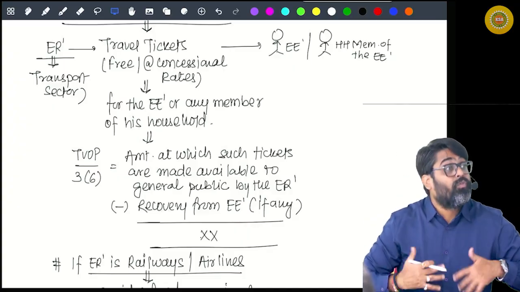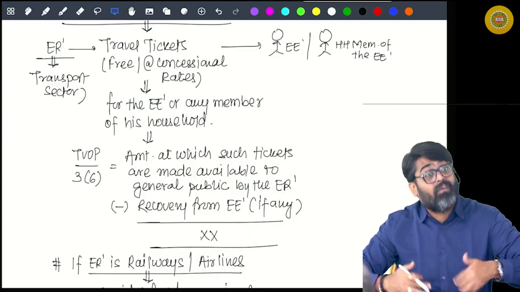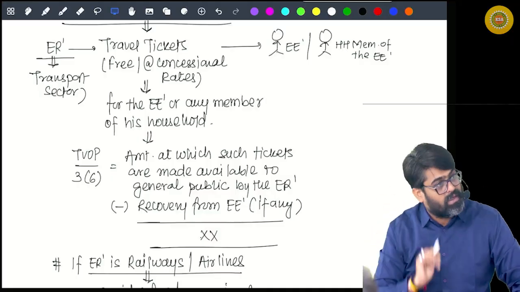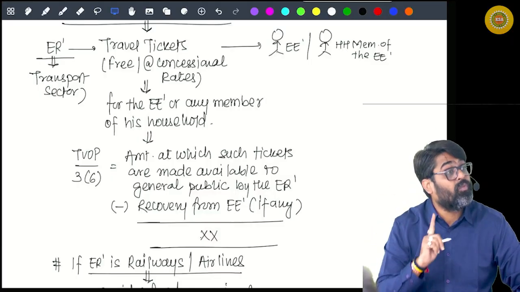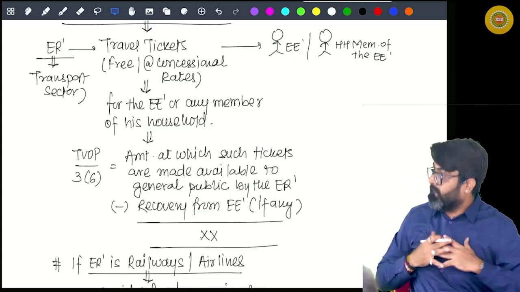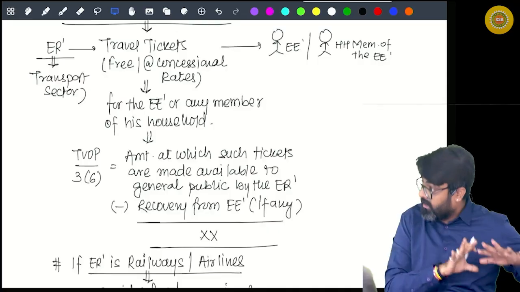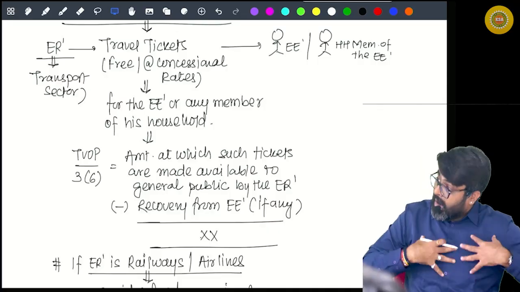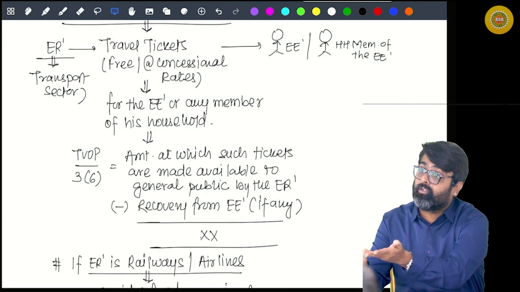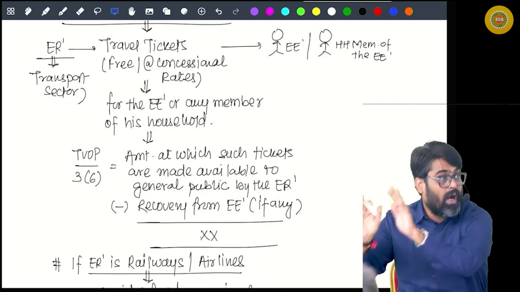If free or concessional travel tickets are provided by the employer to the employee, this benefit will arise only to the employees of the transport sector. So the employer is in the transport sector, the employer is a transporter, and now the employer is providing concessional tickets or free tickets to the employee or employee's household members.